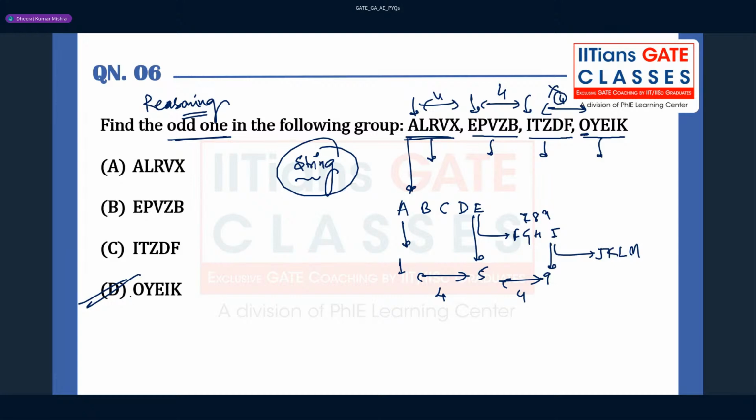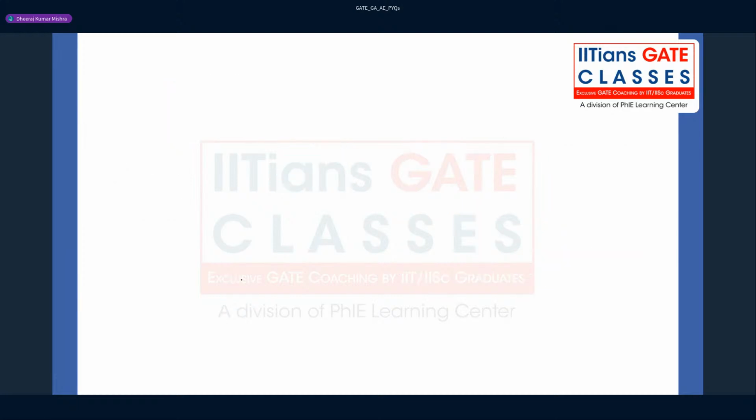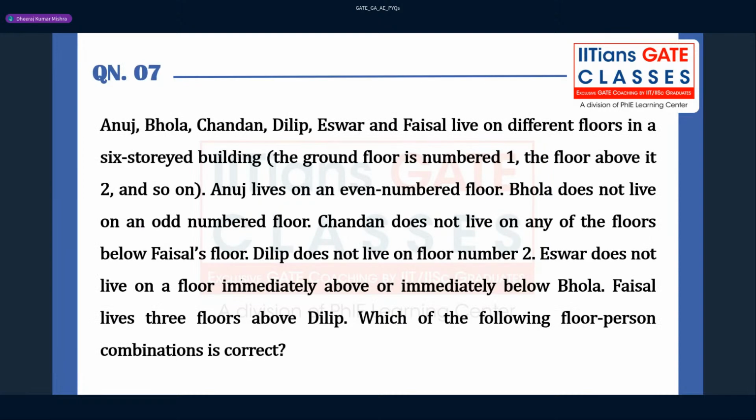So this is how you have to find the pattern and you can answer the question. I hope this makes sense. This is a very, very important question. So we will move to the next question. Option D will be correct. In the official key also, this is given. Fine. So one of the very good questions here, question number 7 for 2 marks.